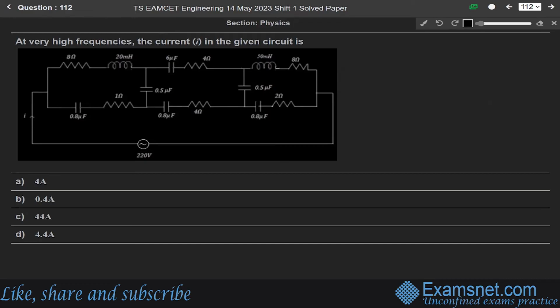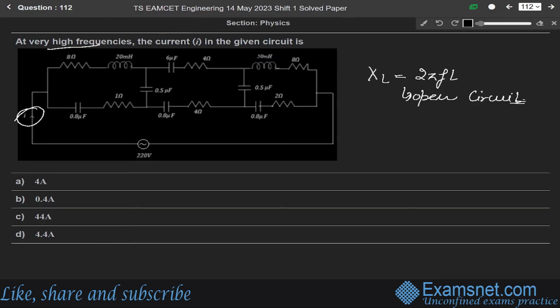First of all, we are given some resistances, inductance and capacitance in this circuit, and we have to find this current I. Since the frequency is very high, the inductive reactance XL, which is 2 pi FL, will act as an open circuit.